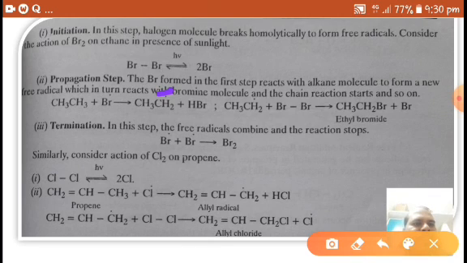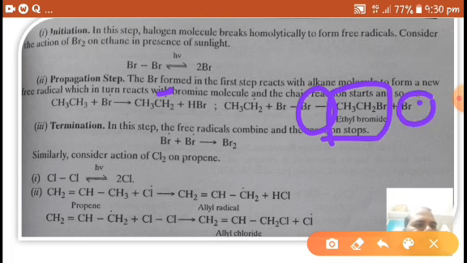This ethyl free radical reacts with bromine and forms ethyl bromide and gives a bromine free radical. This bromine radical again reacts with another molecule of ethane. This is a continuous process.